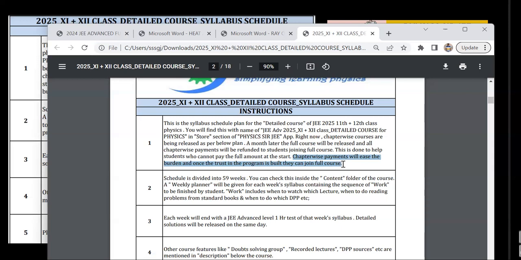A lot of students, if I had released the full course now, they would have paid up. But I don't want to take a chance this time. Chapter wise payments will ease the burden, and once the trust in the program is built, they can join the full course. This is the idea.